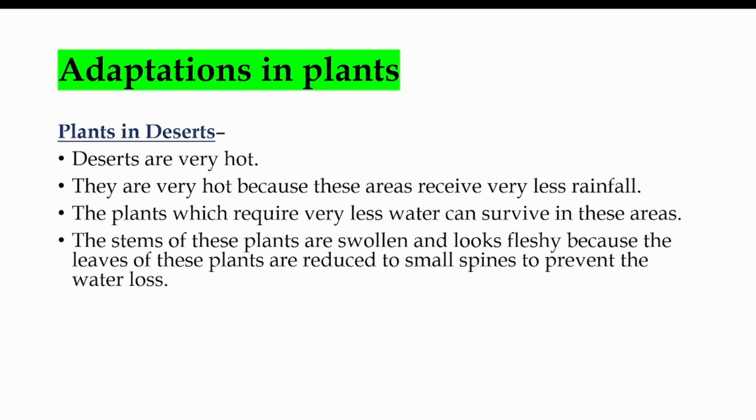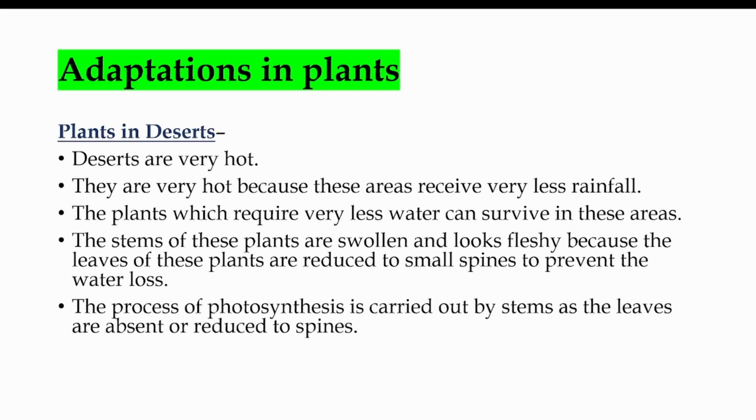The stems of these plants are swollen and look fleshy because the leaves of these plants are reduced to small spines to prevent water loss. So they don't have sufficient water. So what they will do is whatever water they have, they store that water in the stems. The leaves are reduced to spines. That is how they reduce the water loss from the plant.